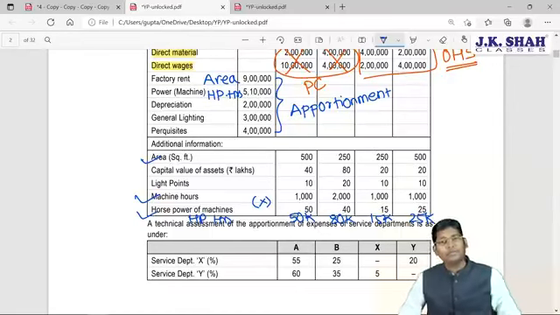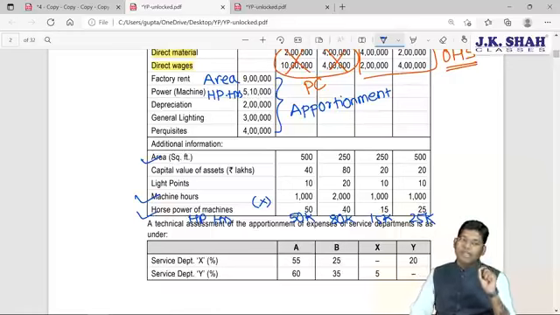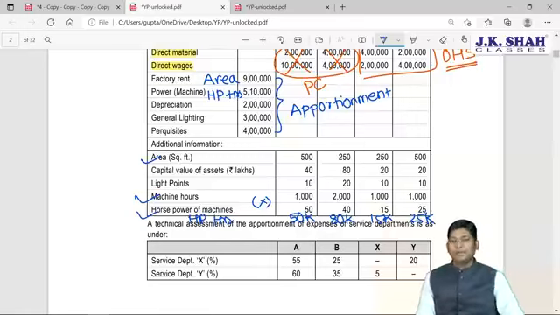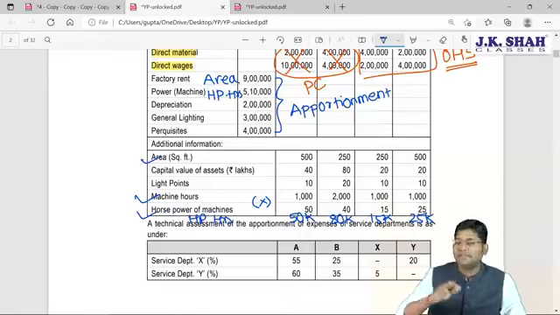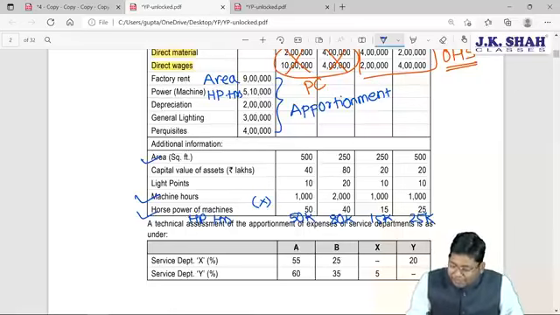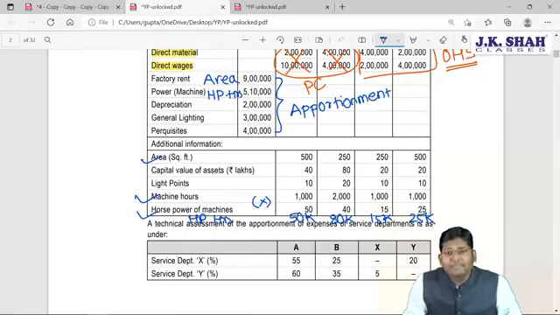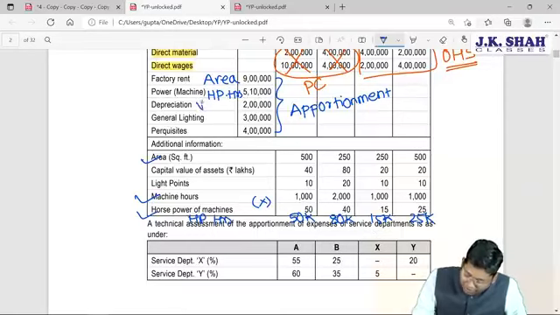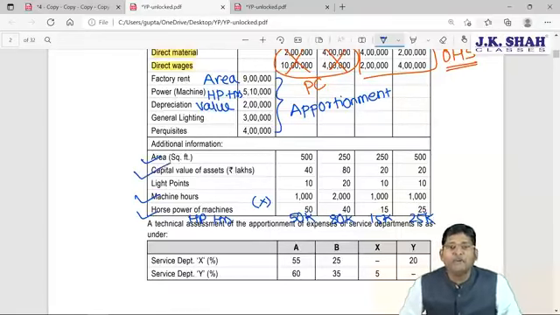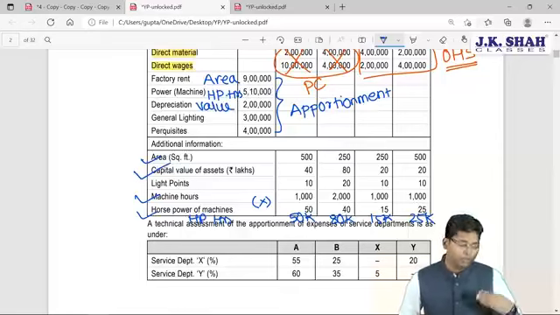One similar question is there in the JK Shah Classes textbook. If you check question number 8 of your JK Shah Classes textbook for the 22 batch, you will get the same question, but in that question one more production department is given. Here only two production departments are given, concepts are the same. Now in this HP hours ratio, that is 50K, 80K, 15K and 25K, you should divide the amount of power. Depreciation is to be divided on the basis of value of machine. Depreciation is charged on machines, that's why value of machine is the most appropriate basis for apportionment of depreciation.